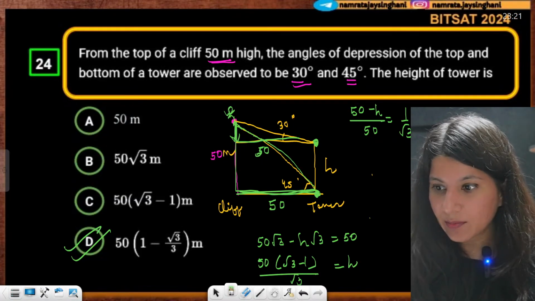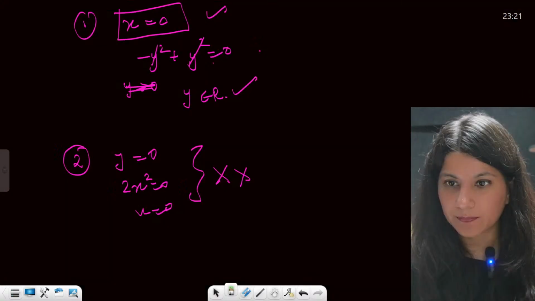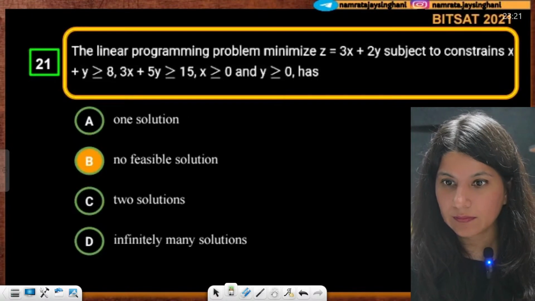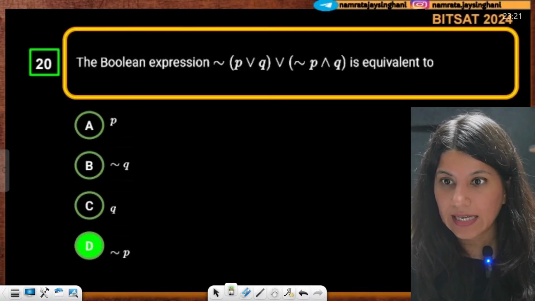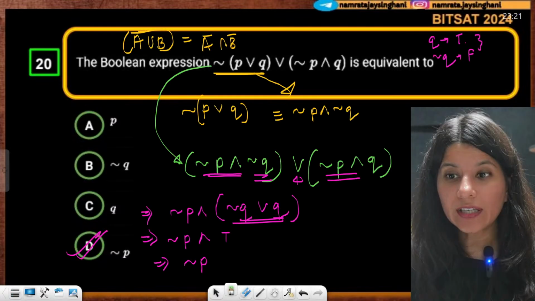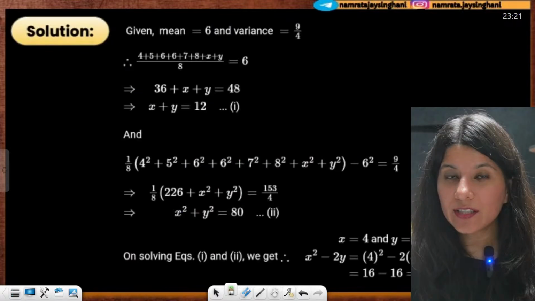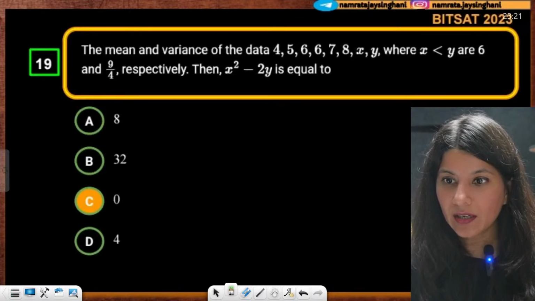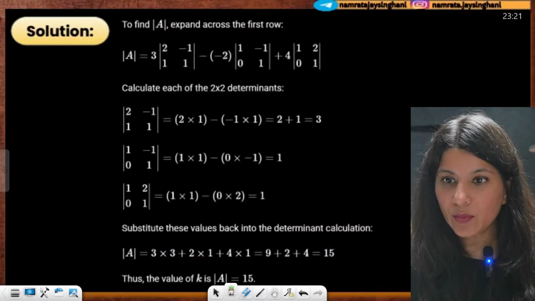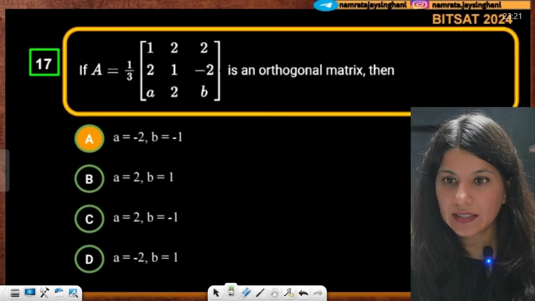See, let me go back to the 17th. I think you're talking about the sum of squares of all the elements should be 1. Is that what you are trying to say? Let me just go back to the 17th. Then also this is the correct answer.